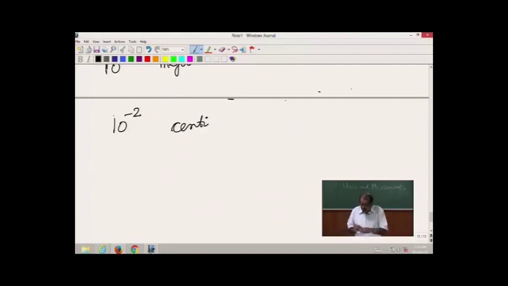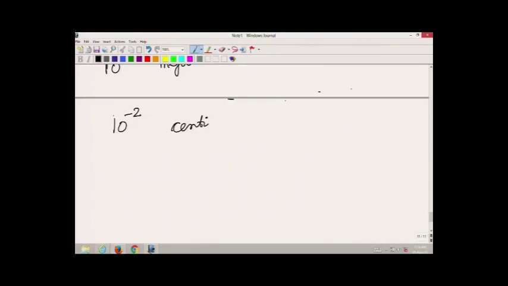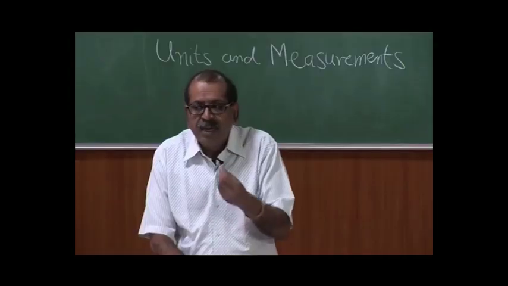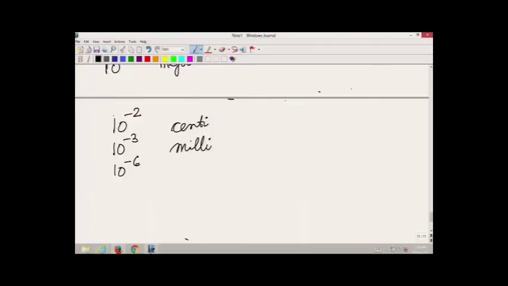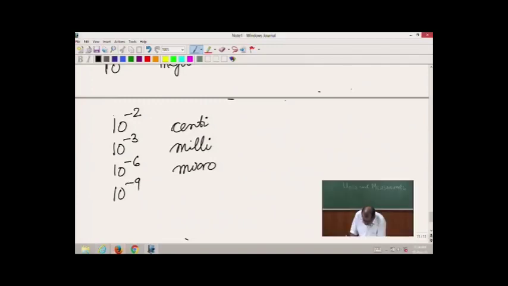So, the commonly used prefix, when we divide by a factor of 100, is centi. Similarly, when we divide by a factor of 1000, then we have a prefix which is called milli, and this also we are familiar with from millimeter and milligram. If we further divide, further make it smaller, a prefix of 10 to the power of minus 6 is called micro. A prefix of 10 to the power of minus 9 is called nano.